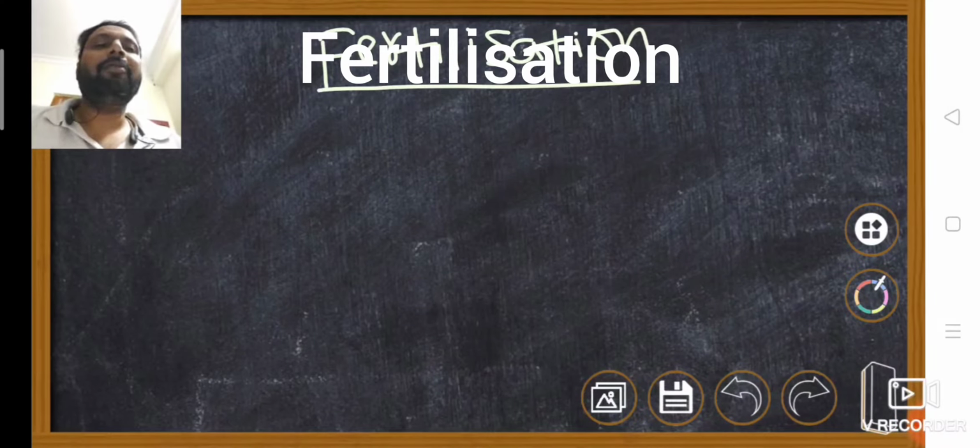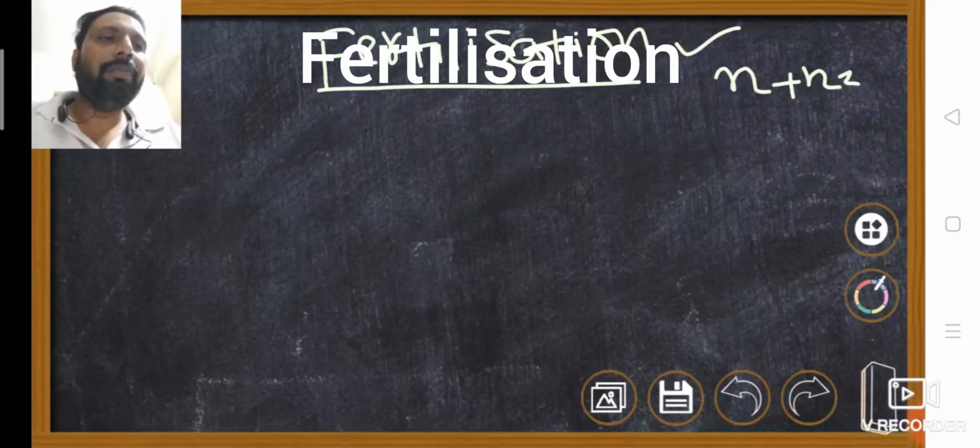Today our topic is fertilization and post-fertilization changes. Male and female gametes fuse to form a diploid zygote. Formation of the zygote is called syngamy or fertilization.